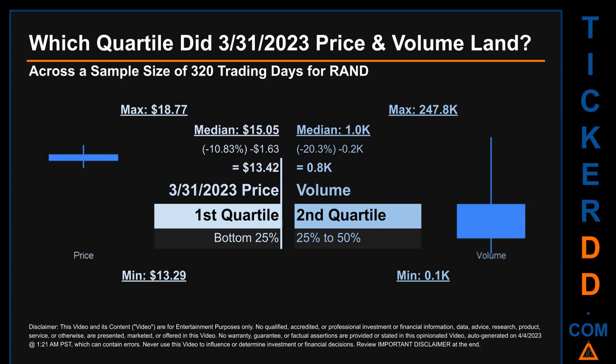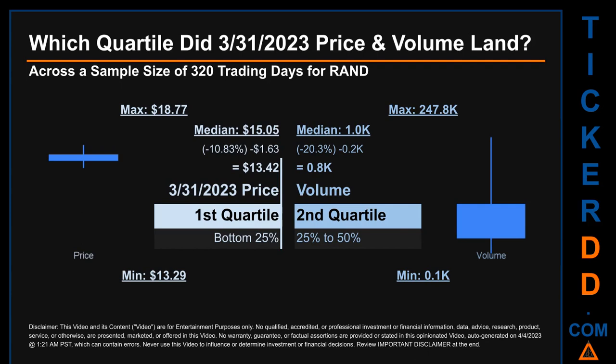The day's volume landed within the second quartile, that is within the 25% to 50% range of all sampled daily volume, which saw a max daily volume of 247.8 thousand and a minimum of 0.1 thousand. Quartiles tell us about the spread of a data set by breaking that data set into quarters, just like how the median breaks the set into half.